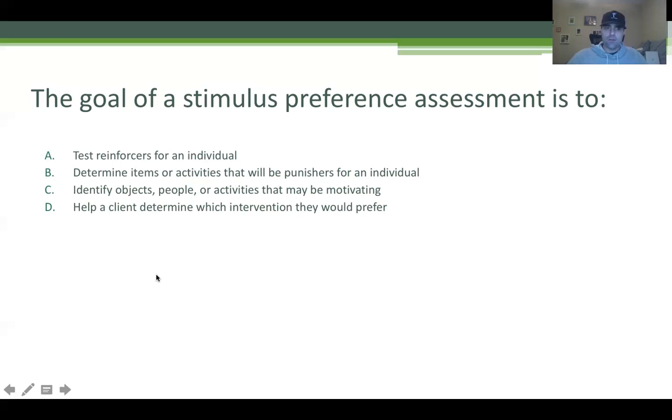C looks good. D, help a client determine which intervention they would prefer. Well, we're not looking at interventions, we're looking at stimuli, things like trains and Legos and iPads and stuff like that. So we're just trying to figure out what our client likes. After we figure out what they like, then we can find out if it is a reinforcer. So C is the only correct answer.